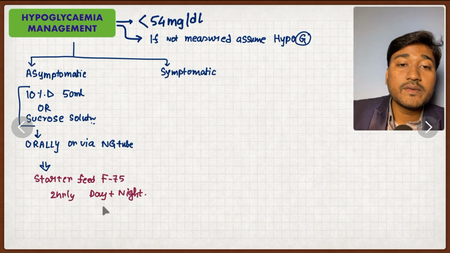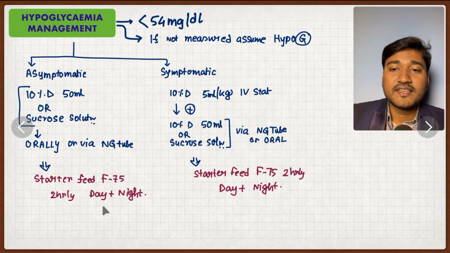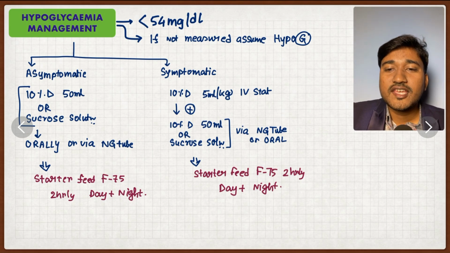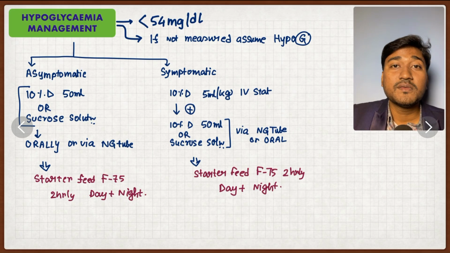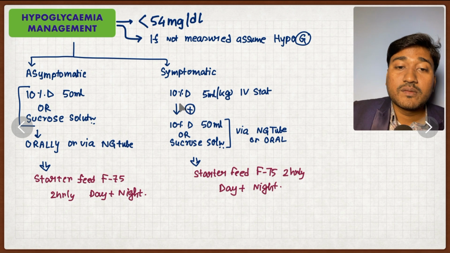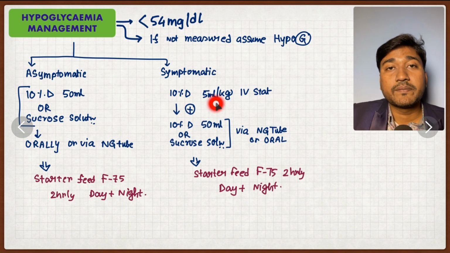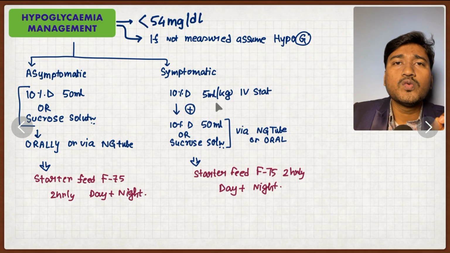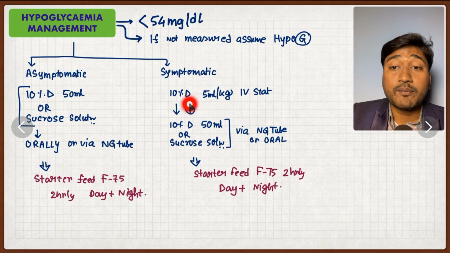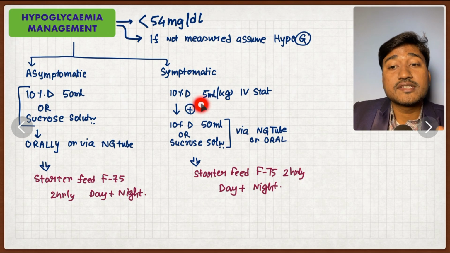So what is symptomatic hypoglycemia that can happen in this baby? Very important. A SAM child presented with convulsion. You did CBG and CBG came out to be 36. So there is symptomatic hypoglycemia. You have to manage the convulsion, and also the symptomatic hypoglycemia should be managed by IV 10D. Remember 10% dextrose, the dose is 5 ml per kg. Very important. In neonates we give 2 ml per kg for symptomatic hypoglycemia, but here you have to give 10D, 10% dextrose, and the dose is 5 ml per kg.